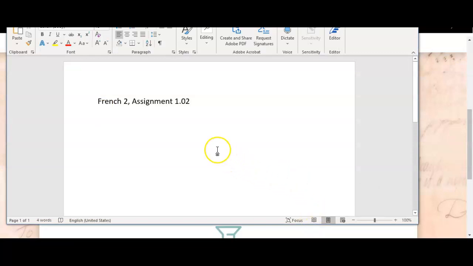This is what I would do. Let's start off with our first sentence. I'm going to describe my father. So it is mon père s'appelle Robert. My father's name is Robert. Remember, s'appeler is how we say to call oneself, and that's the verb conjugated for the he form, mon père, he. And mon, even though I'm female, I say mon père because the word father is masculine. So the possessive adjective agrees with the gender of the noun that it's describing.